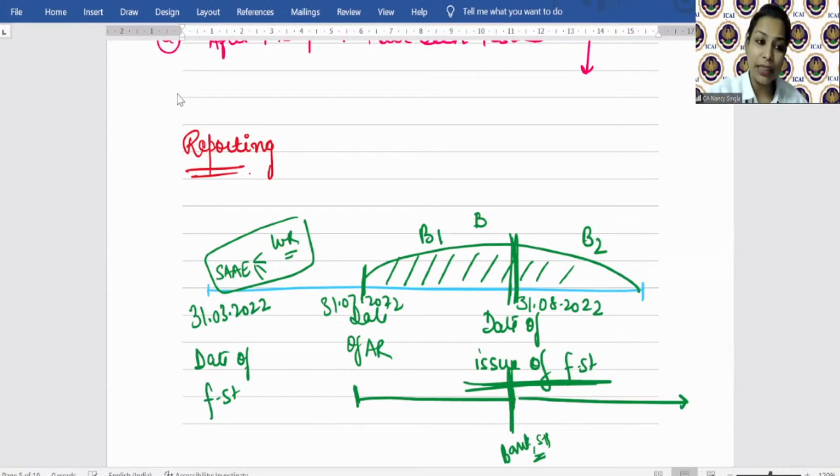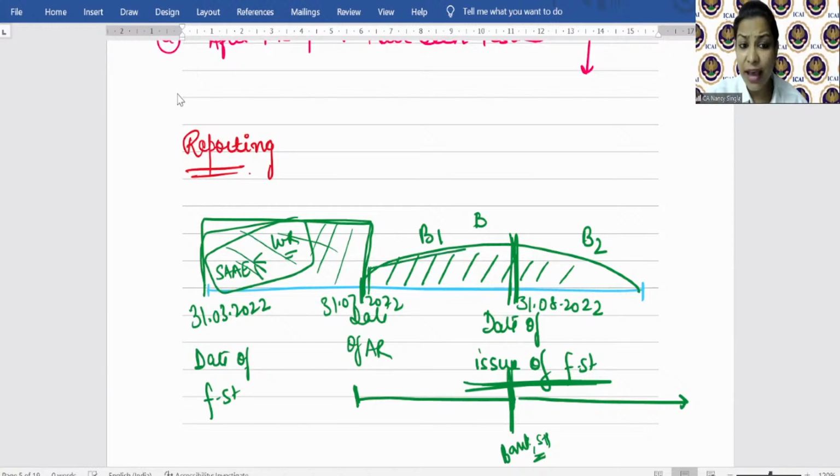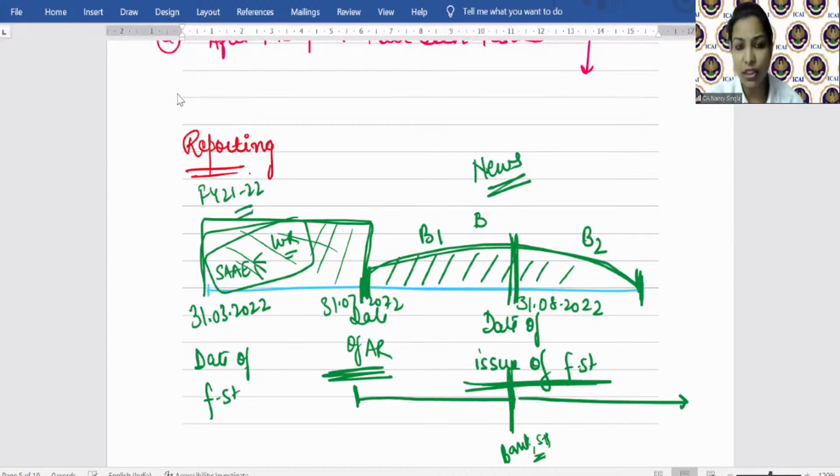See, here, earlier we said that because you haven't given the report yet, and as per SA 700 this date is very significant, you need to obtain sufficient appropriate audit evidence with respect to this period. But here, for facts that the auditor became aware of after the date of audit report, let's say certain litigation with respect to financial year 21-22 was going on. Okay? And after the date of audit report, the auditor heard in the news about the outcome of such litigation. So as such, he is not performing any audit procedure.